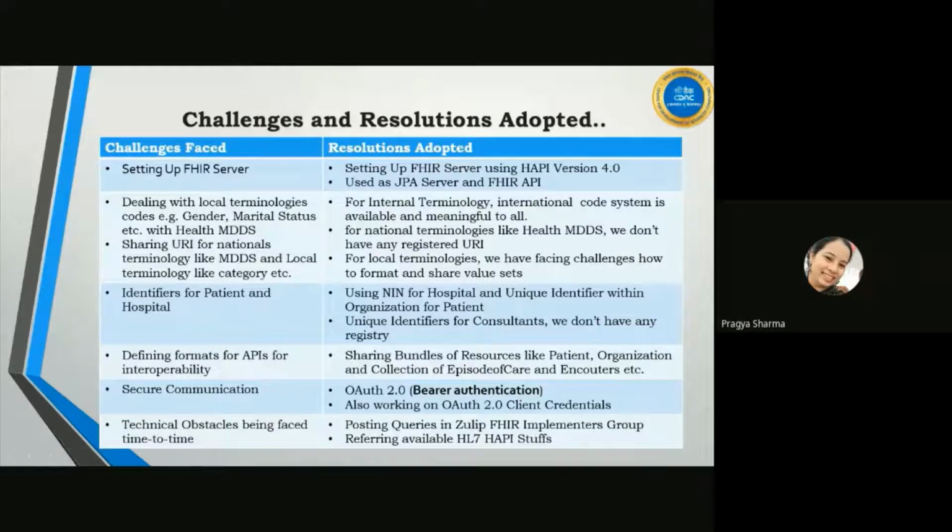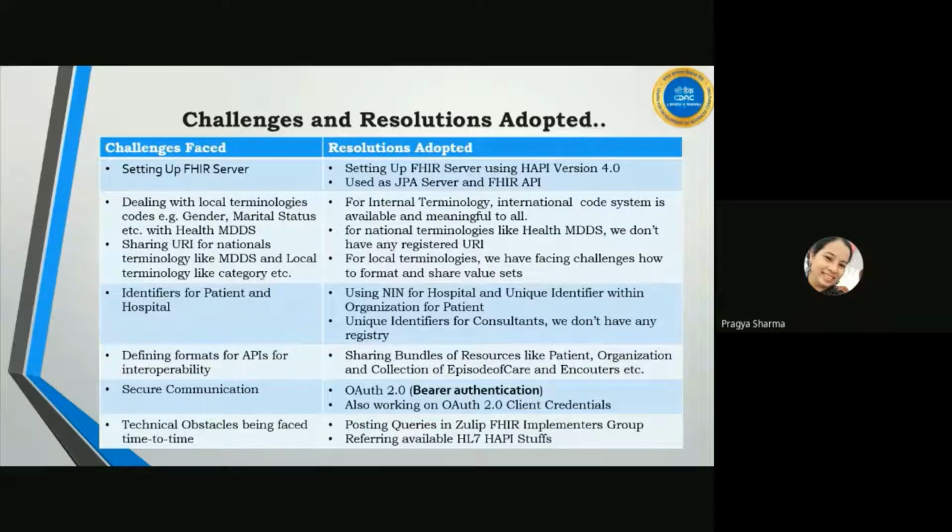Last, various technical obstacles we have also faced while setting up the FHIR server, and while continuously calling multiple web services, multiple operations on the FHIR server. We faced out of memory issues, socket errors, and forbidden errors, etc. We have also faced some problems in verification and validation of objects before sharing.